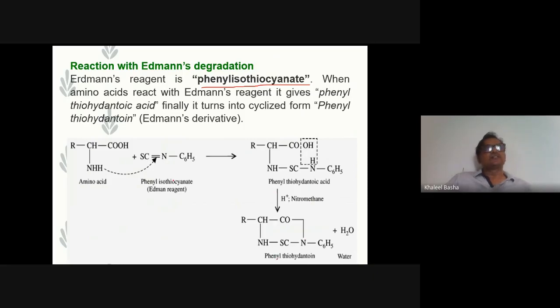So this is the difference between Dansyl and Sanger's. What is the difference here? It forms a complex structure, and from this reaction or this reagent we can know sequentially, in an orderly manner, which amino acids are present in the protein molecule. Whereas with Sanger's and Dansyl, you can get only a clear idea about the terminal amino acid, not the whole sequence or order of the amino acids.